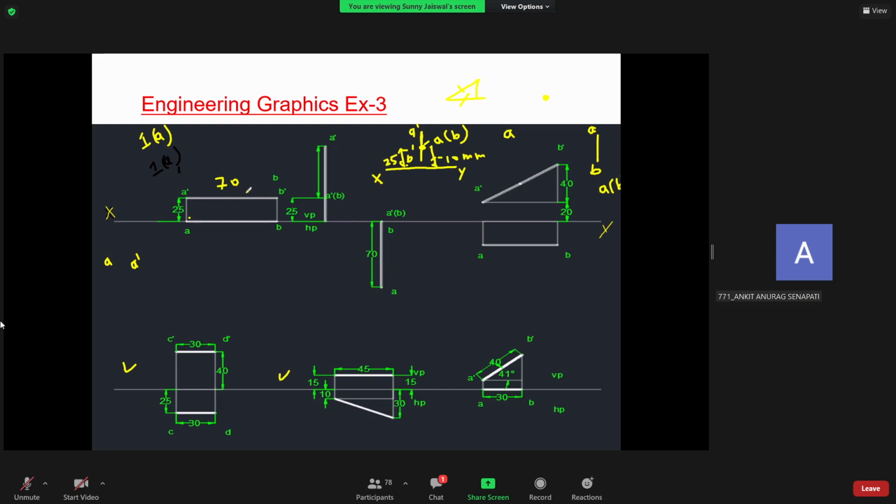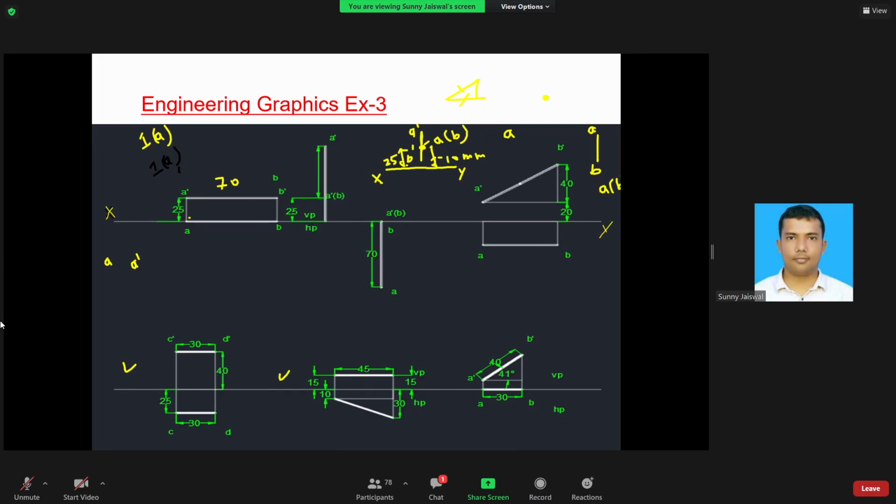Yes, sir. Like this, you first go to the question, try to visualize it and find the location, or you can say position, of that line, and then you have to look from the front and top and draw. You know the rules, no? Which plane will be fixed, horizontal or vertical? Vertical is fixed, horizontal will move by 90 degrees in the clockwise sense. In most cases, you will have questions of the first quadrant. In some cases only you will have the second quadrant.